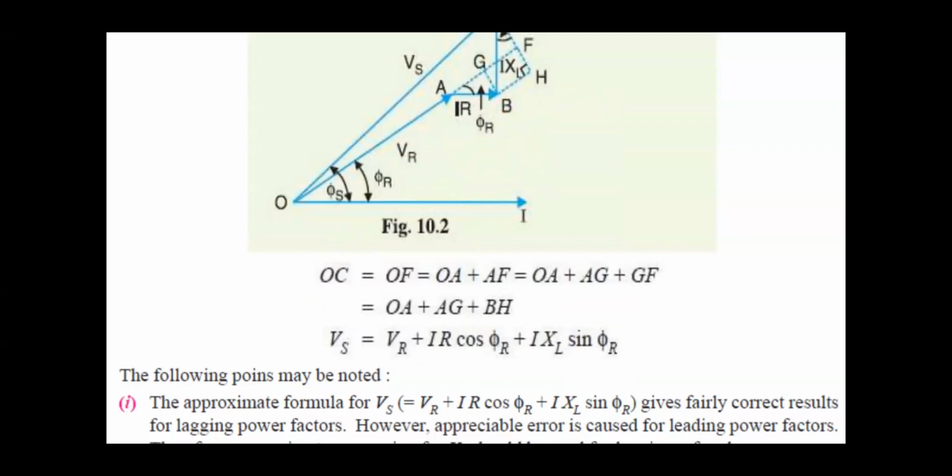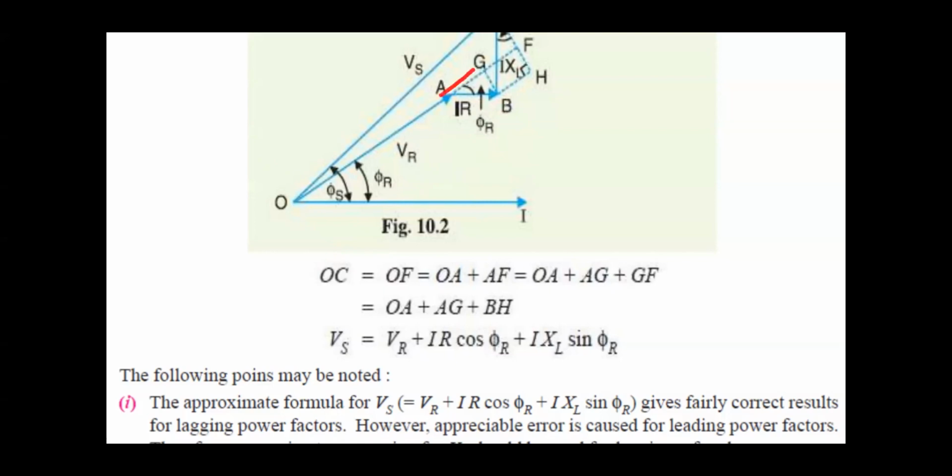Right. So this OC is approximately equal to OF, which is equal to OA plus AF, right? So that AF will again be AZ plus GF. So this is the total length O to F. Now you know the length of OA. So OA is this VR. Okay, then what about this AZ length?